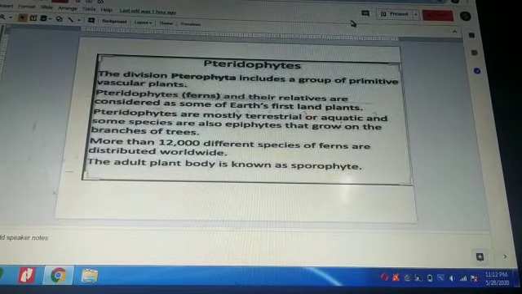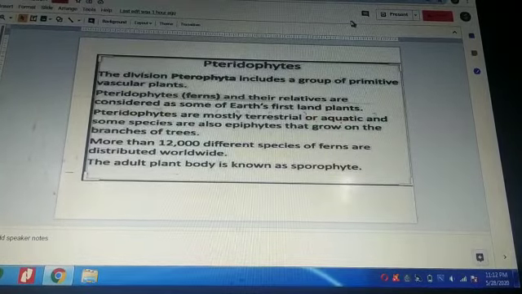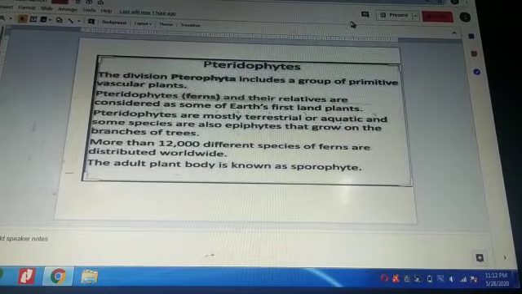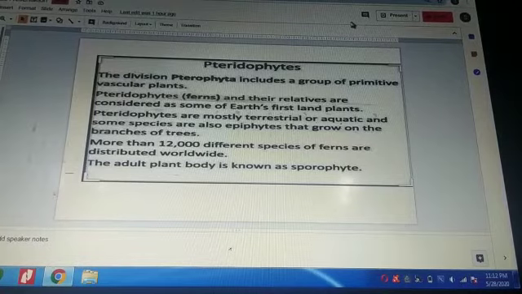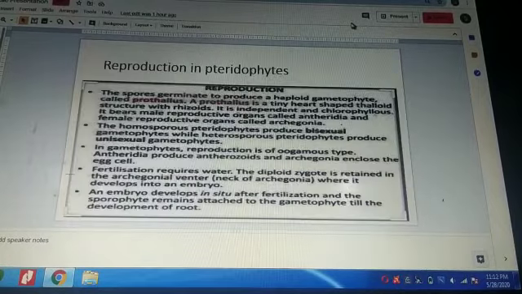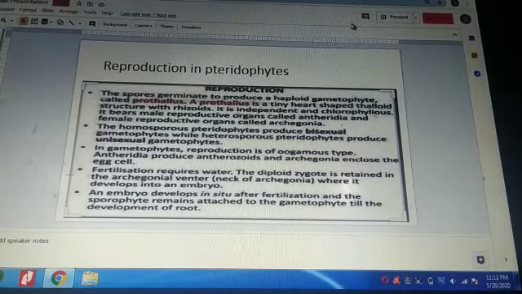The pteridophytes are the first terrestrial group of vascular plants. These are plants that bear xylem and phloem. It includes ferns and horsetails. The adult plant body is known as a sporophyte. Now, how does reproduction take place in pteridophytes?